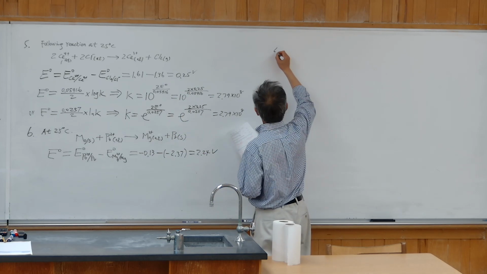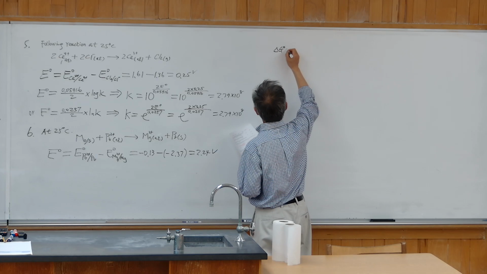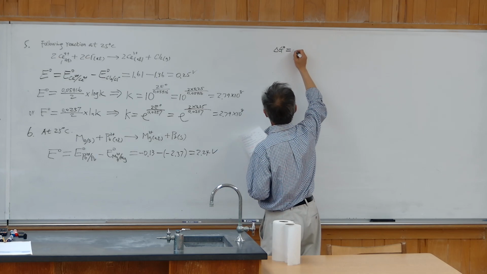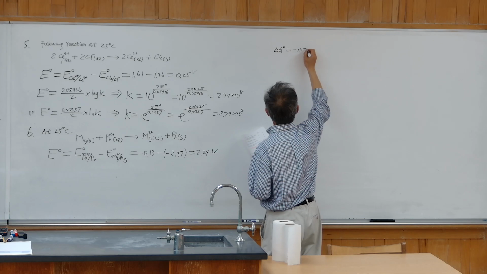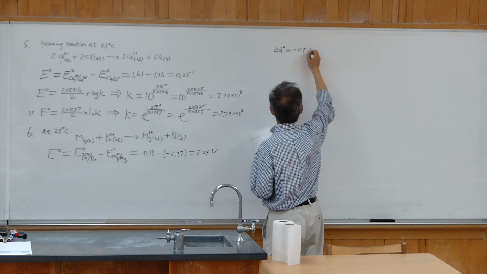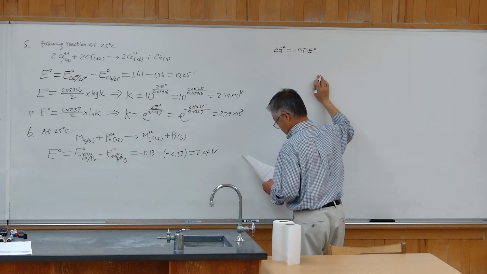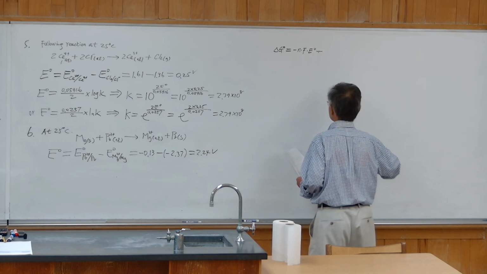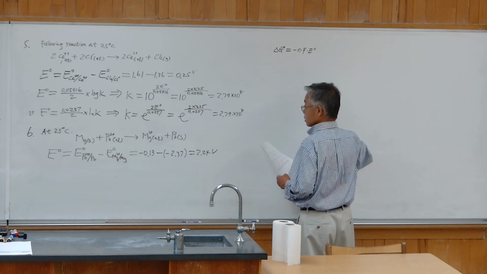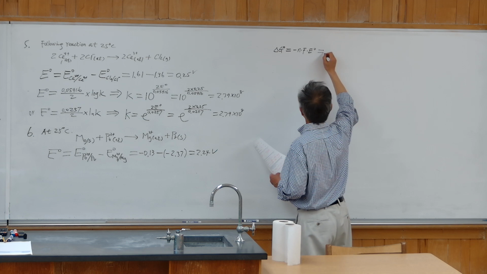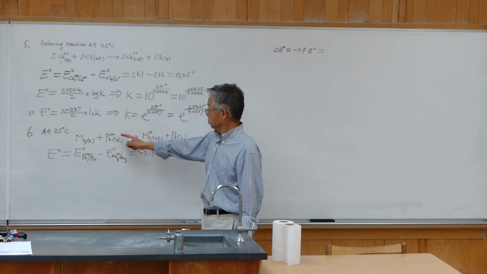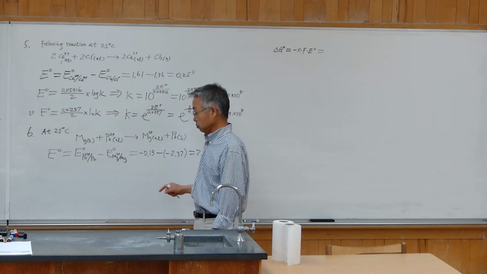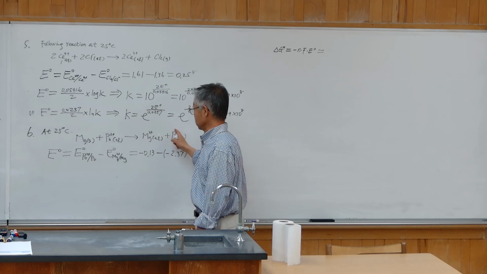Then the standard Gibbs energy change of the reaction is delta G0 equal to negative n times F times E0. n is the number of electrons transferred. Clearly, for this balanced equation, lead 2+ becomes lead metal, which is 0, so 2 electrons transferred.